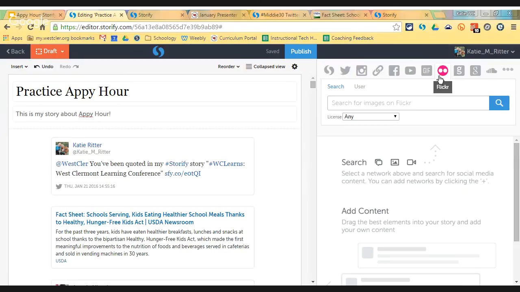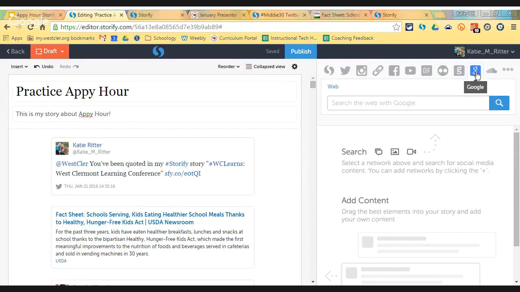So if you have some sort of image like that is going to be user created, you could upload it to flickr.com with a free account and then search and add that image directly into your story as well. You can search Google right here and then add anything that comes up.